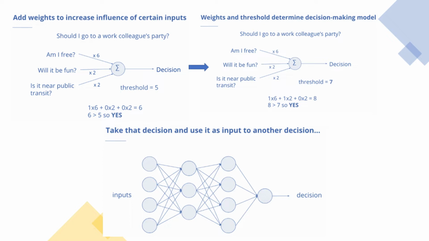Models aren't good or bad, they are just reflective of the inputs and decision making criteria that you give them. So we'll take that decision. But if you are anything like me, you may sweat the decision a lot and weigh quite a few different factors on whether or not you want to attend your colleague's party and make a more complex decision. So each layer makes decisions based on the decisions made in the prior layer. These are called deep neural networks.